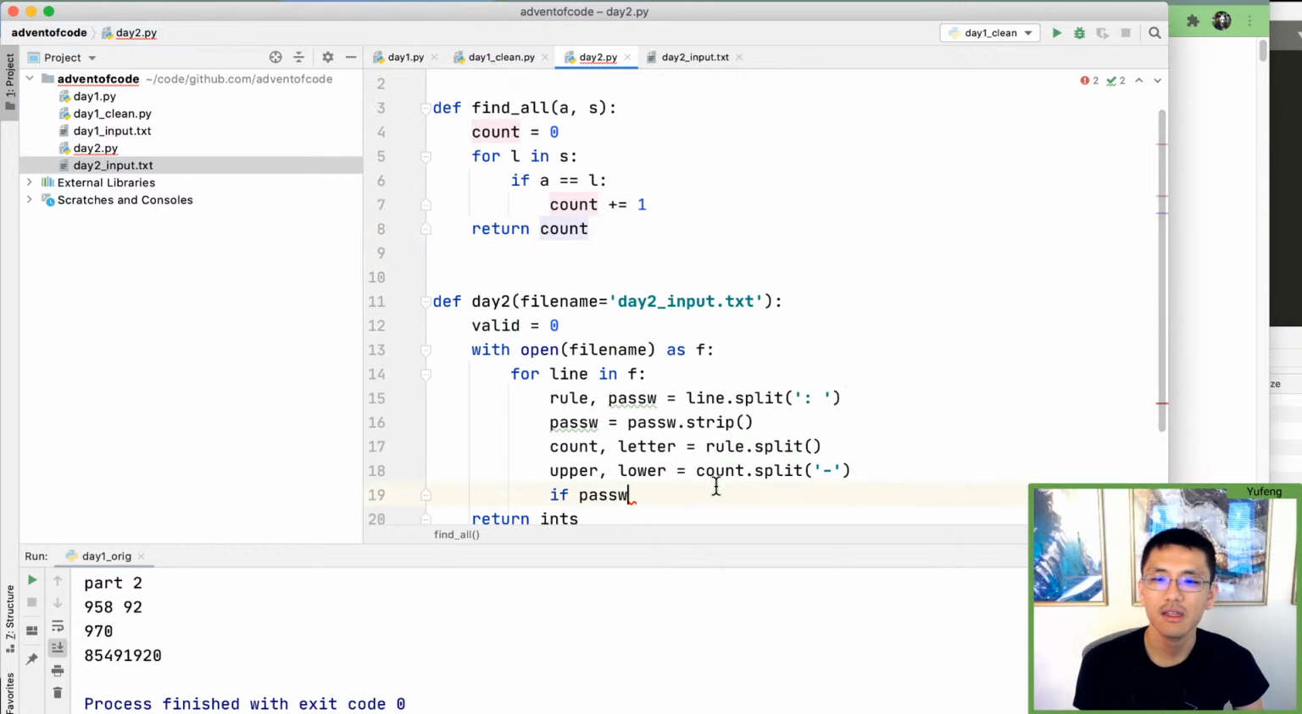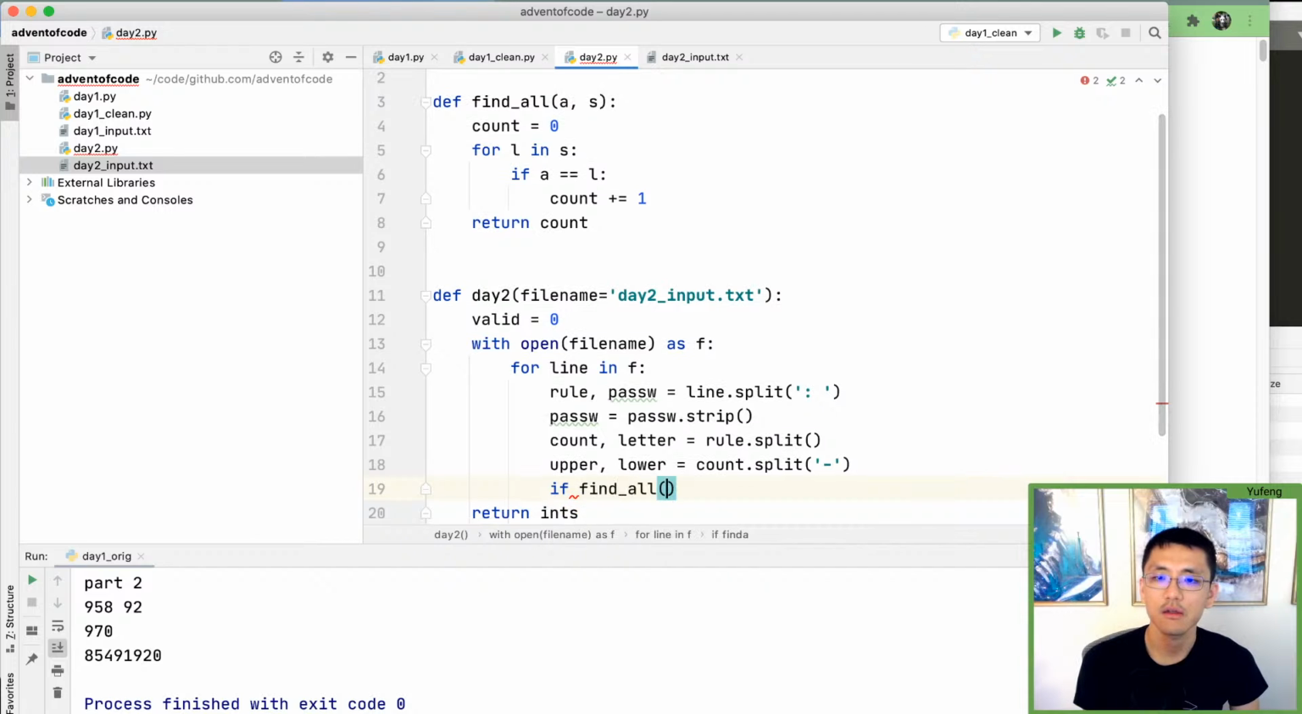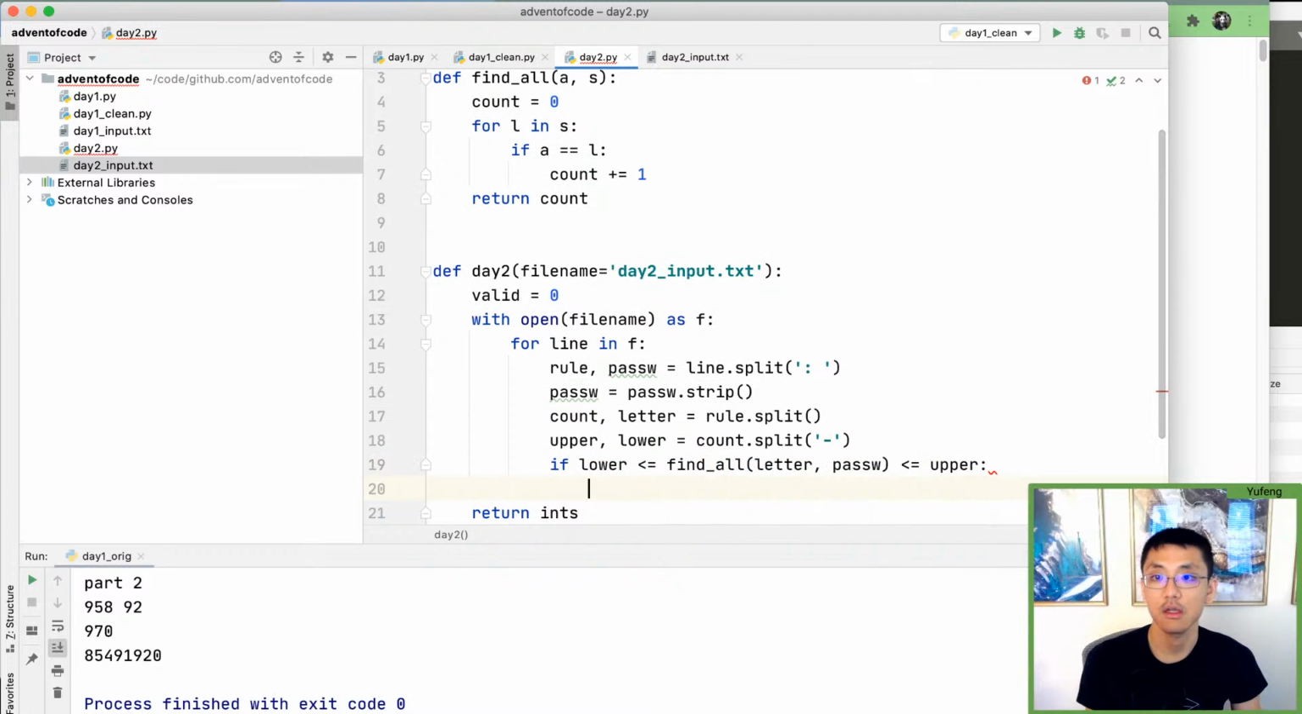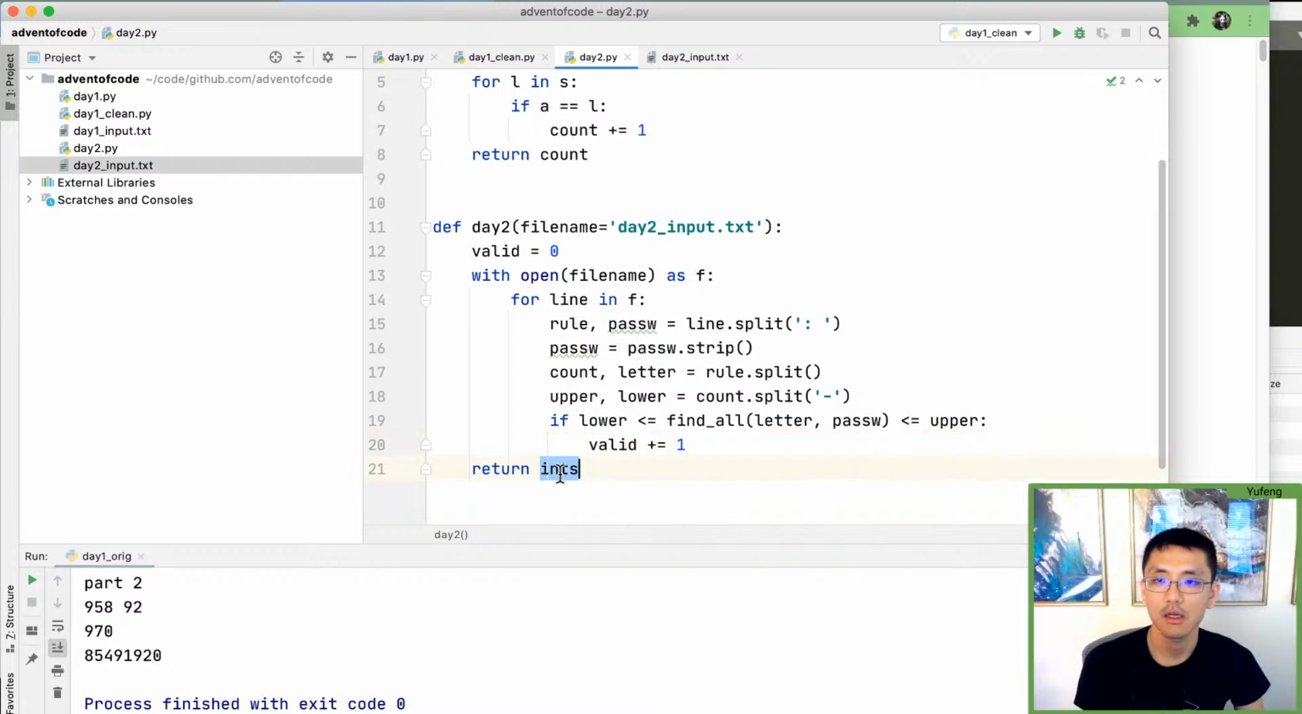So we want to find all of the letter in the password, and so if that value is between the lower and upper, then we're good. We say valid plus equals 1, and when we're done we can return the valid count. Otherwise we don't add anything. We used our upper, we used our lower, we used count. We split the count, yep. And then it looks like it's inclusive, so we did that.